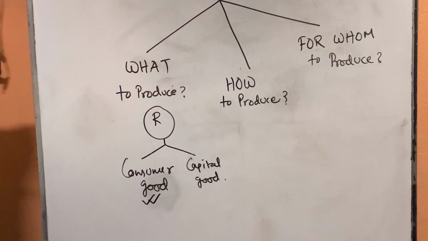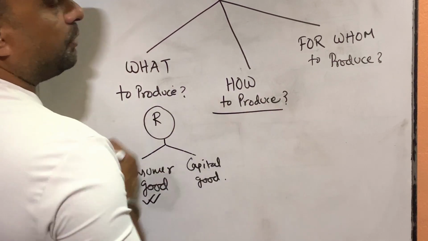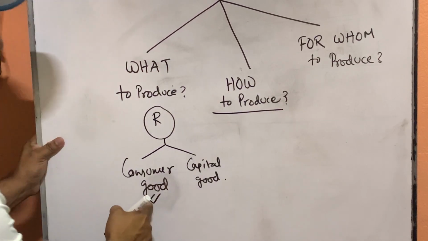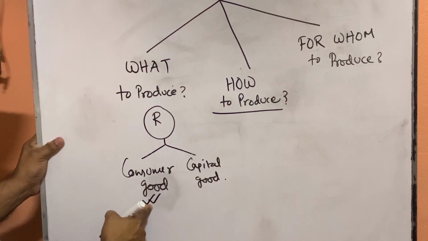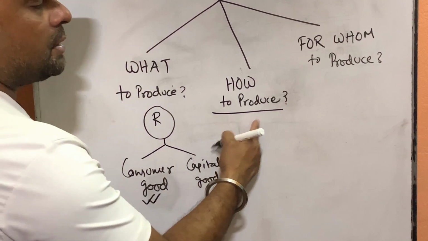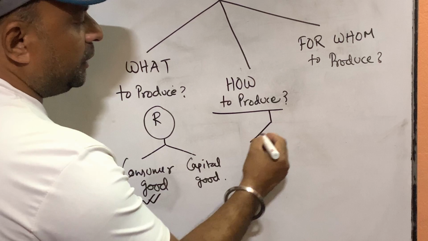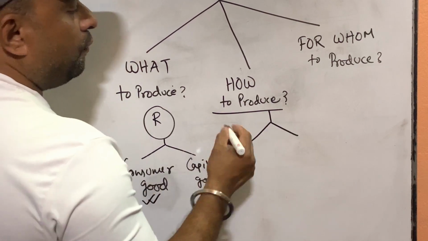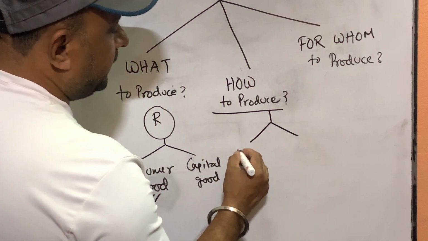Now second problem in front of us is how to produce. We decided we produce consumer good in our country. Now how can we produce? Production can be done in two ways. One is capital intensive method.